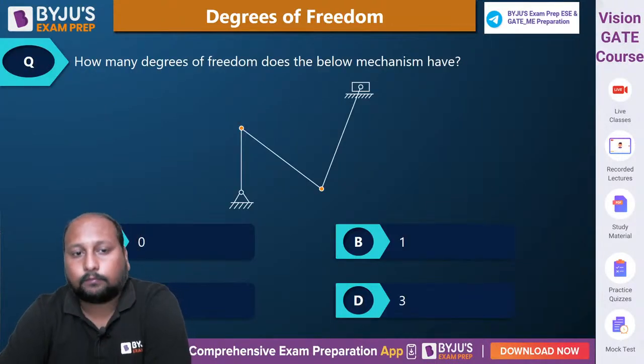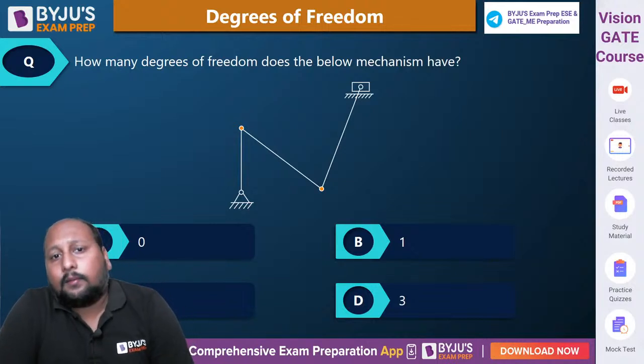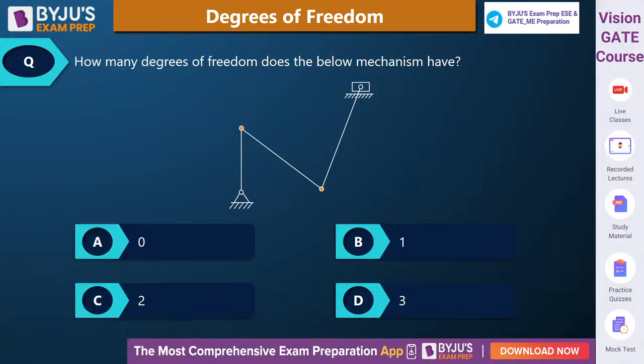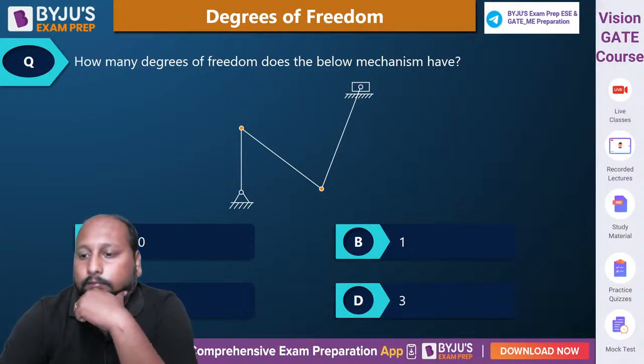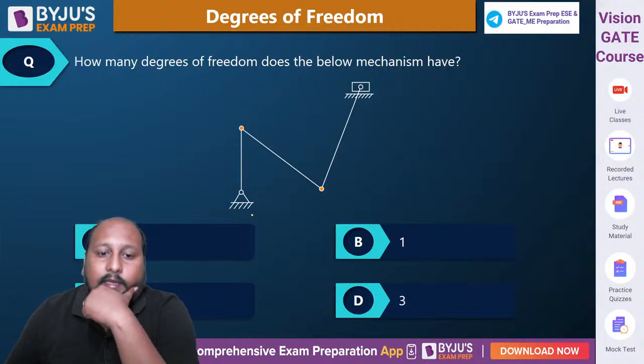Let's take one more example. Calculate this one quickly. How many degrees of freedom does this below mechanism have? Option A is 0, option B is 1, option C is 2, and option D. Okay. Clear? चलिए, calculate the degrees of freedom. This is 1, this is 4.